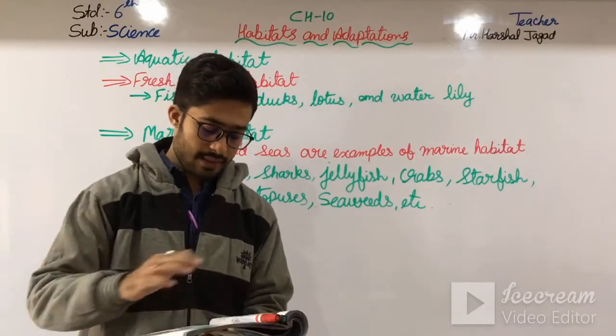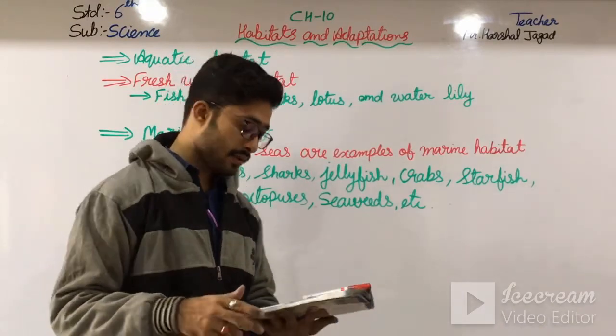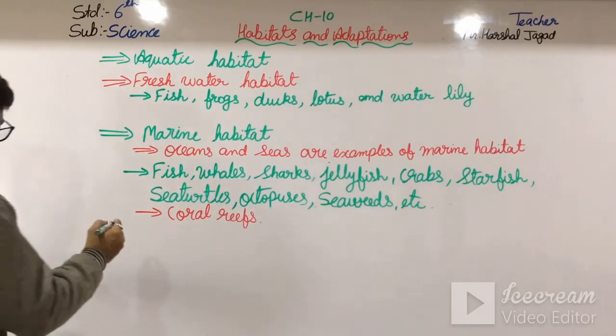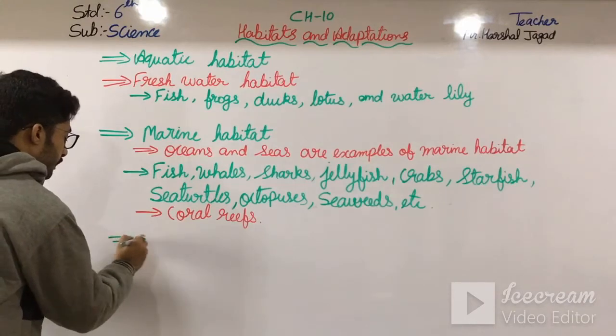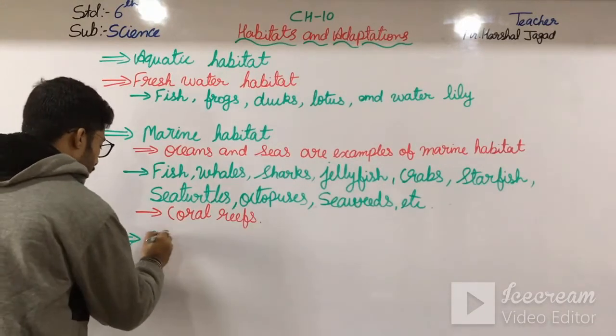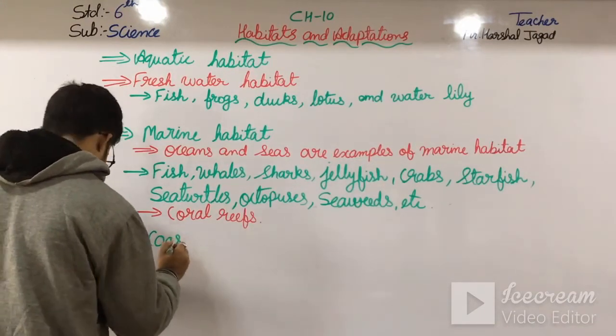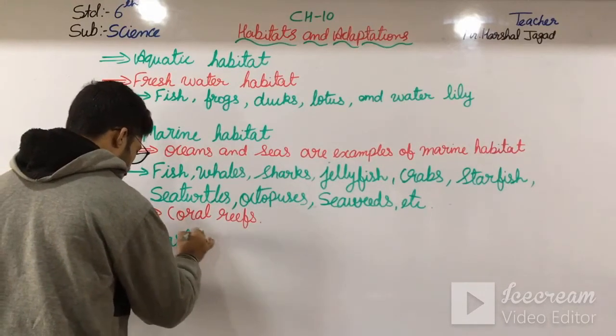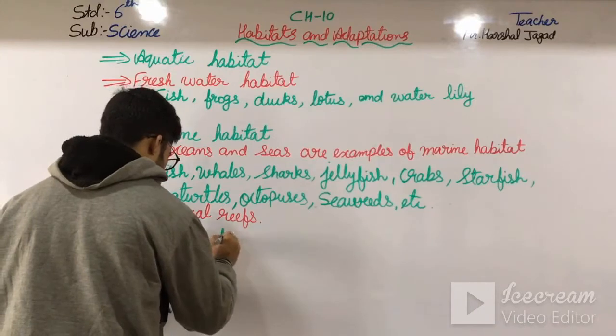And then after here we will just move towards the coastal habitats. Okay, so what is coastal habitat? Let us see that. Coastal habitat.